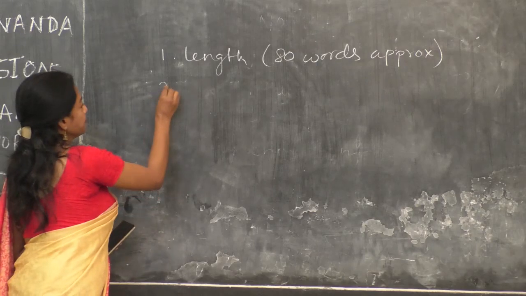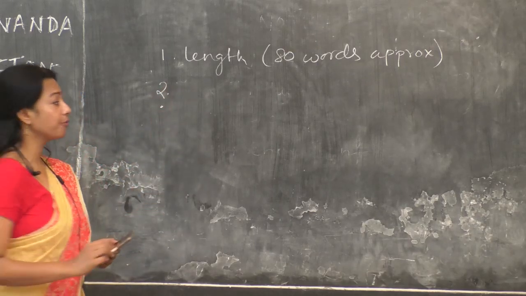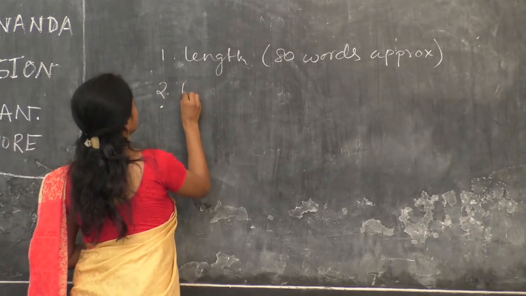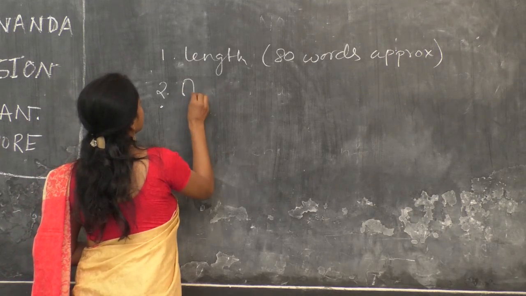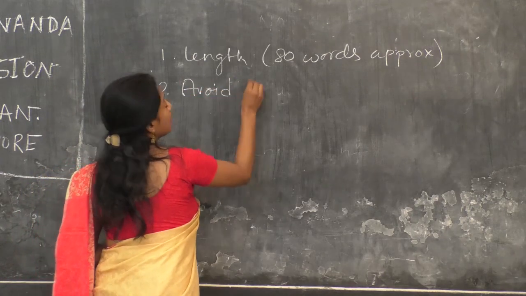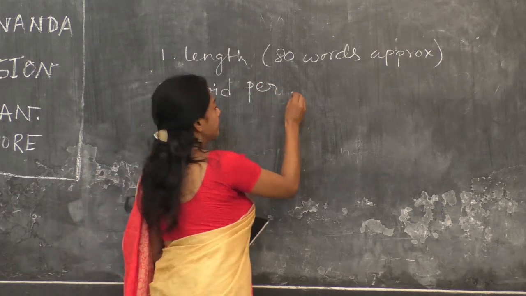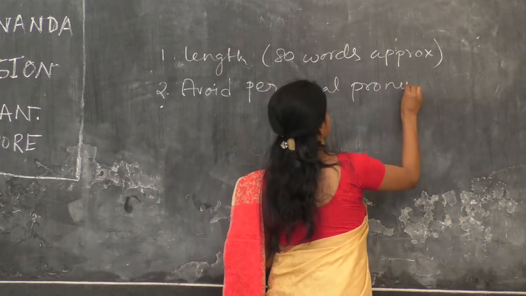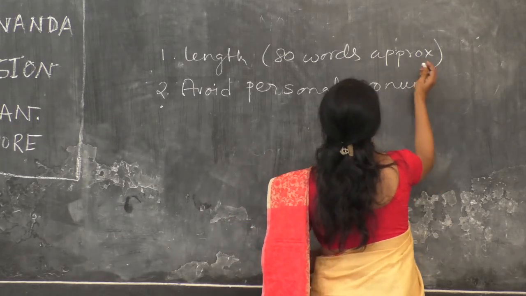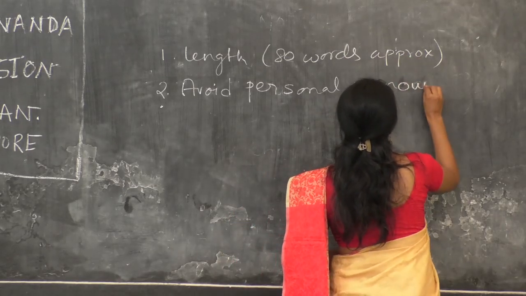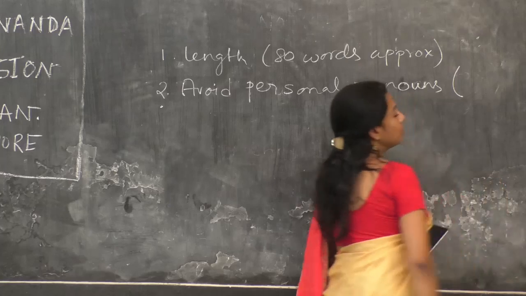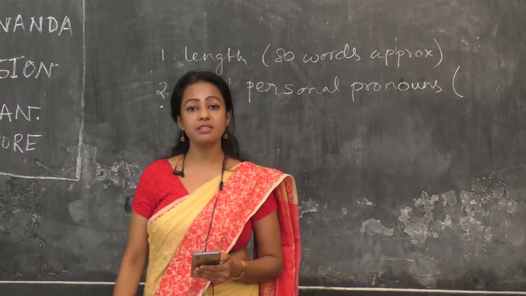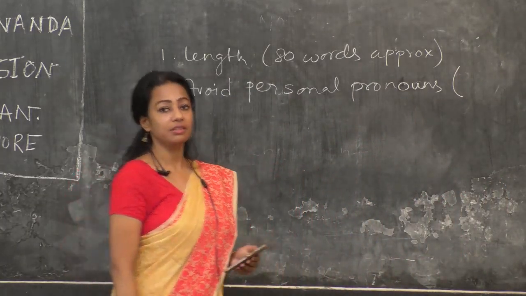The next one, you should avoid personal pronouns while writing it. What are personal pronouns? Personal pronouns are I and we.